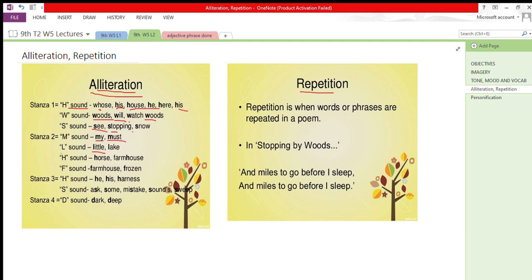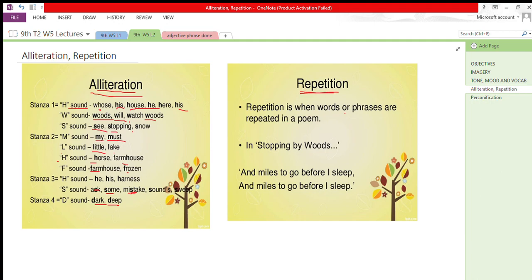L sound in little and lake. Ha sound again in horse and farmhouse. Then F sound in farmhouse and frozen. Again, ha sound is repeated in he, his, and harness. S sound in ask, some, mistake, and sound, though in ask, it is in the middle. Some, mistake also, it is in the middle. Okay, dark and deep, D sound is repeated. So this is known as alliteration.